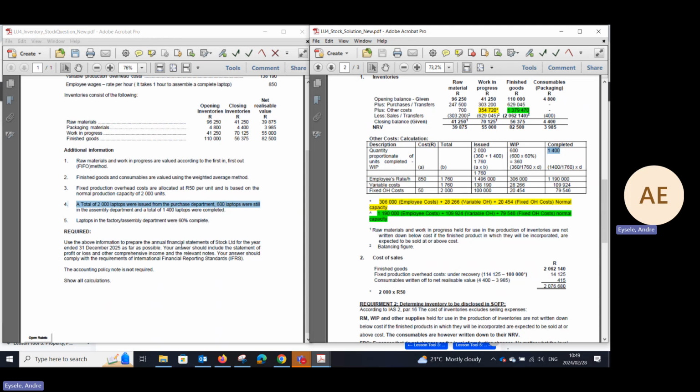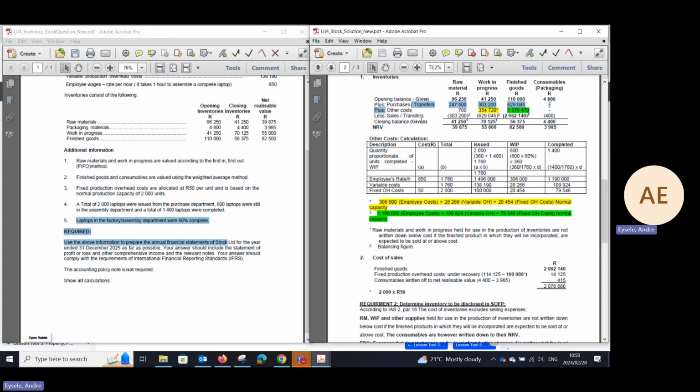But hang on, here's another curveball. They tell us that laptops in the factory assembly department were 60% complete. So, colleagues, of the 600, how many were completed that we need to cost? 600 times 60% gives you 360. So the total amount of items that we derive costs from is 1,400 plus 360, which gives you 1,760. Remember, that is the number of items that we will calculate the other costs from.